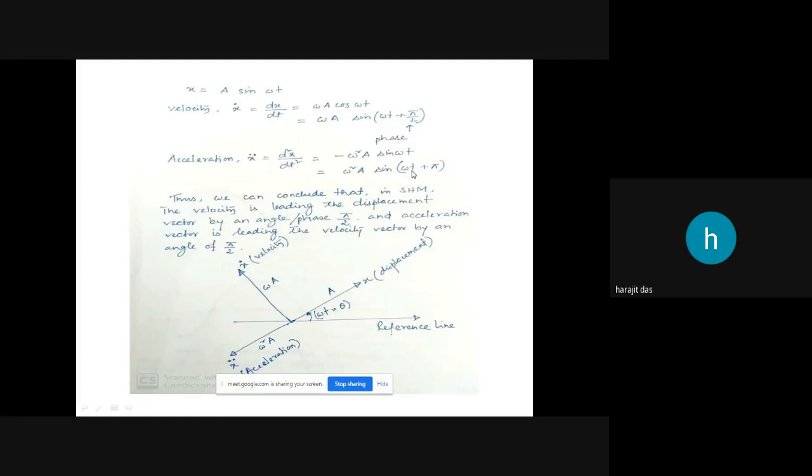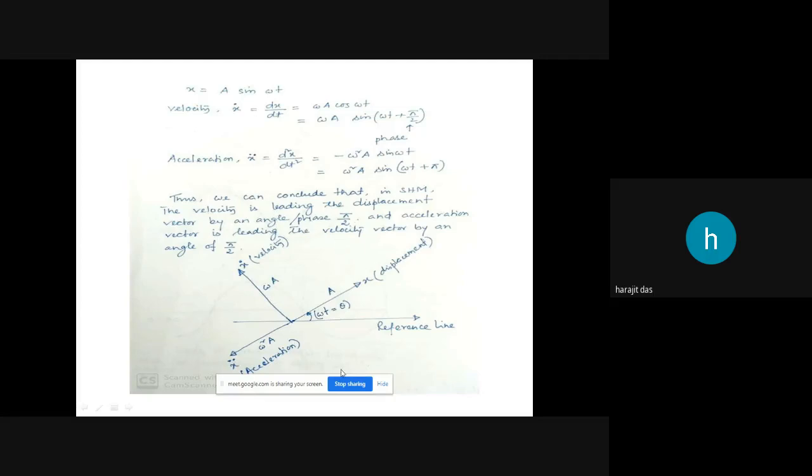You can say the same with respect to displacement: the acceleration vector is leading the displacement vector by an angle pi. In other words, the velocity vector is lagging the acceleration vector by pi by 2, and the displacement vector is lagging the velocity vector by pi by 2. The same thing is written here.